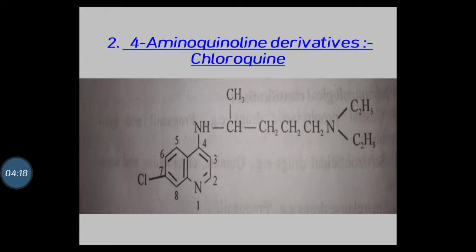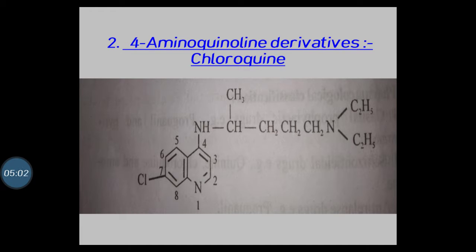Now next, 4-amino quinoline derivative, example is chloroquine. This is the structure of chloroquine. This is also a benzene ring and now the quinoline ring, and at the 7th position there is a chlorine atom. Here is also an aliphatic chain, the longest chain, at the 4th position. That is NH, CH, CH2, CH2, N, CH3, and this is C2H5, C2H5. So this is chloroquine, the 4-amino quinoline derivative.